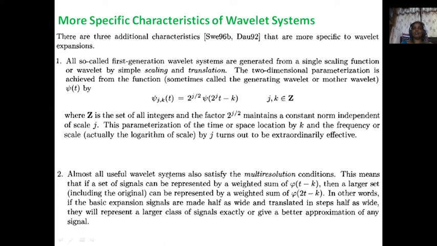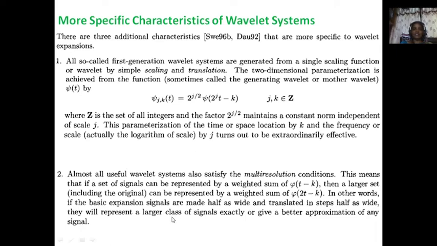Almost all useful wavelet systems also satisfy the multi-resolution conditions. This means if a set of signals can be represented by a weighted sum of phi of t minus k, then a larger set can be represented by a weighted sum of phi of 2t minus k. Here phi of t minus k is the basic function, the scaling function. That scaling function is scaled in time domain and translated, and more functions are generated.